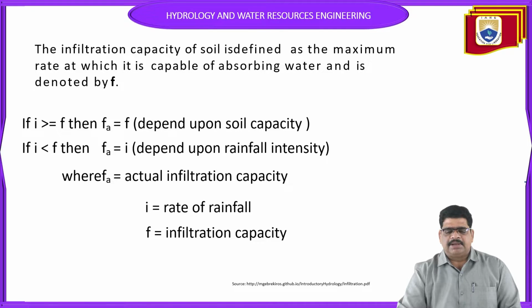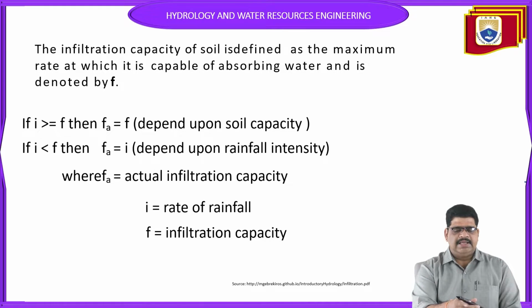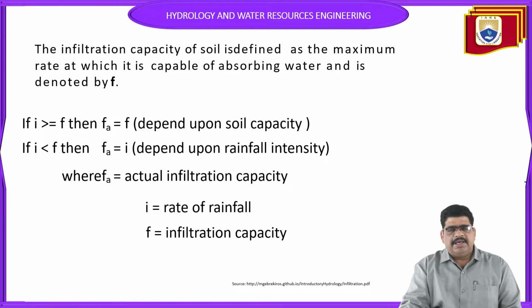Next, the soil can be identified by the maximum rate at which it is capable of absorbing water. It is generally denoted as: when I is greater than or equal to F, Fa is equal to F, the soil capacity; and when I is less than F, Fa is equal to I, which depends upon the rainfall intensity.